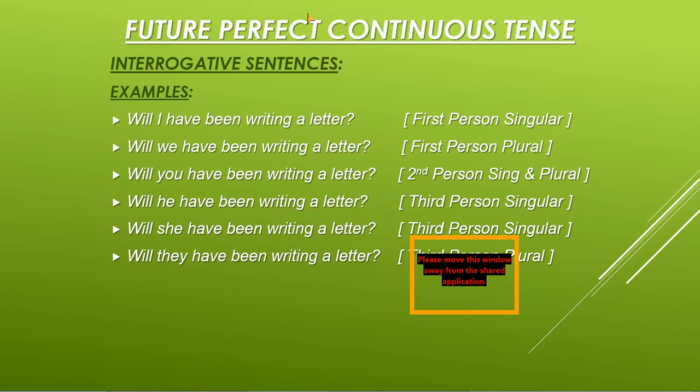Now remember which personal pronouns we are using here: I, we, you, he, she, and they. So for he and she, you can use any other name as well. Remember that for he, that means any name of any boy, any male person, and for she, any name of any female person or any girl. So if any name is given in the sentence, it means this is also third person singular.